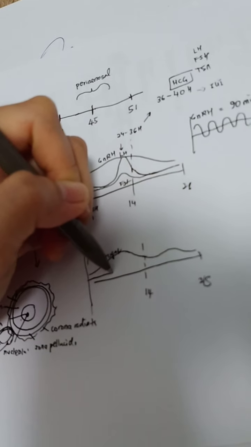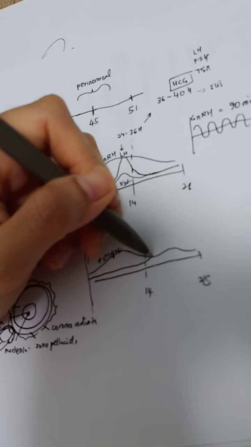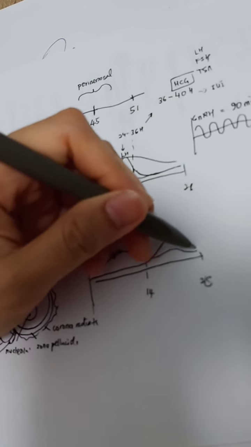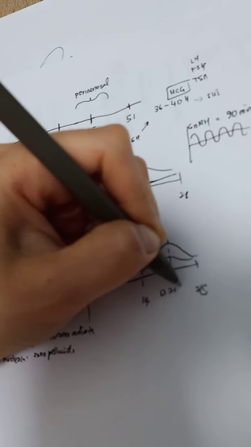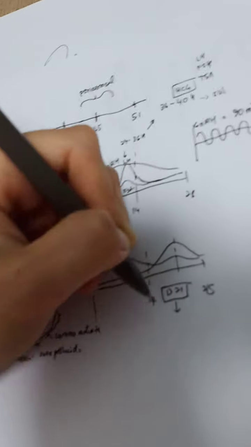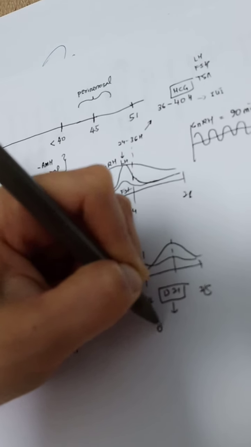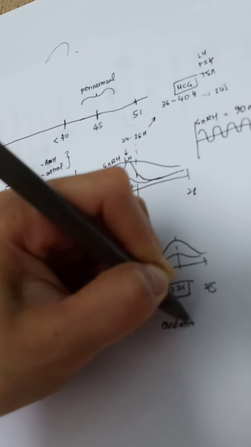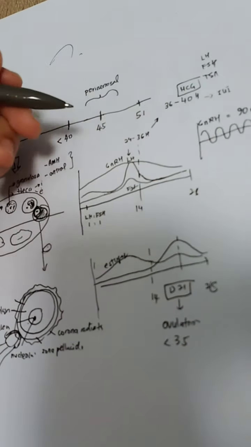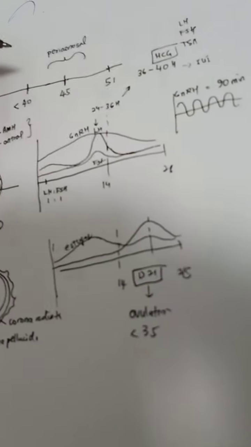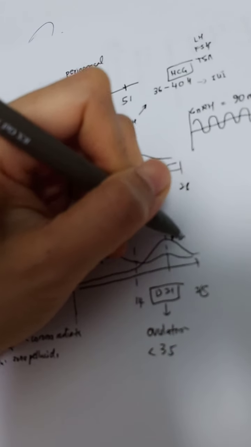You can see the progesterone was initially low, and subsequently it peaks on day 21. That is the reason why we take the day 21 progesterone to see ovulation. If it is less than 35, then you can say the woman has anovulatory cycles. So this is the progesterone.